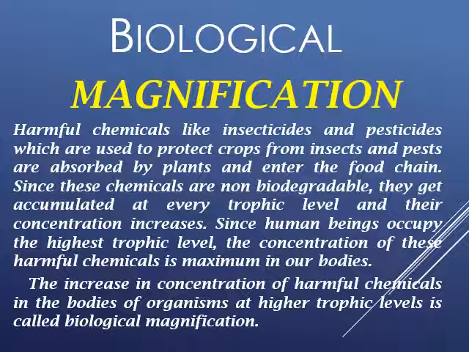Since human beings occupy the highest trophic level, as we are omnivores, the concentration of these harmful chemicals is maximum in our bodies. So the increase in concentration of harmful chemicals in the bodies of organisms at higher trophic levels is called biological magnification. Energy transfer is only 10%, but transmission of harmful substances is maximum at the higher level. This is known as biological magnification.